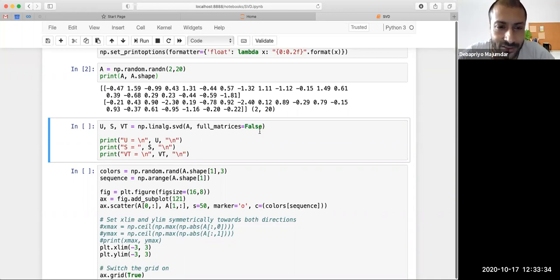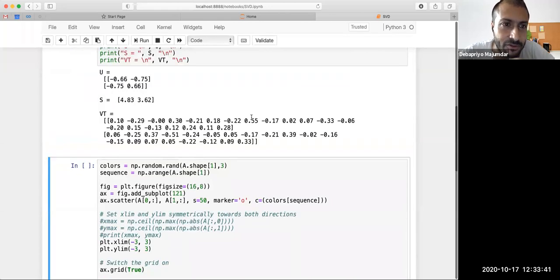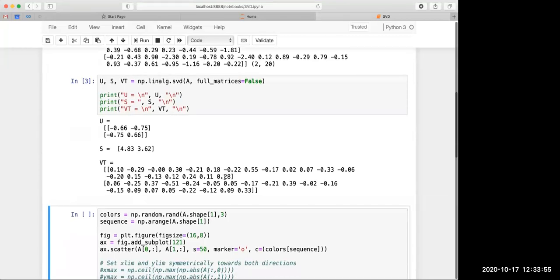There is no point doing the full one computationally. So let's also print out. U is this, which means U is a 2 cross 2 matrix. There are two vectors. S is sigma; we will not write sigma, we'll write S, singular values, and our V transpose is this.